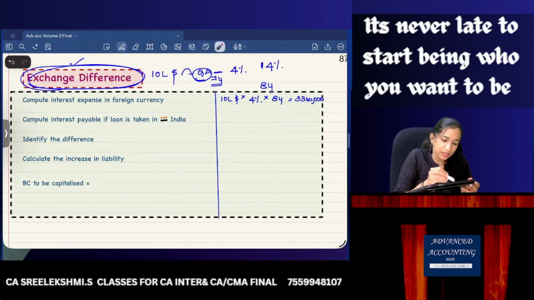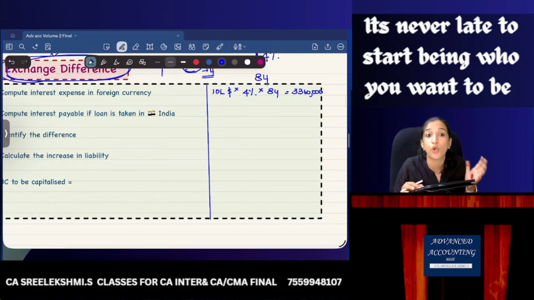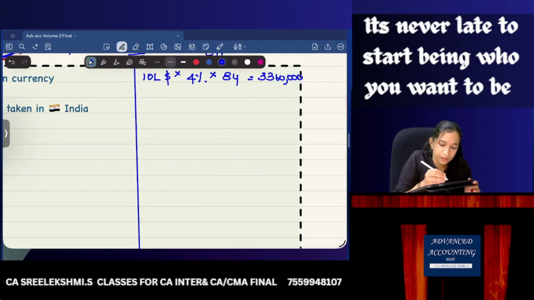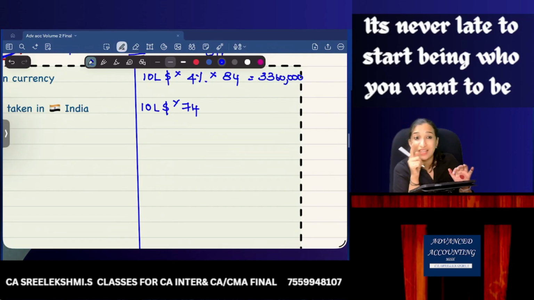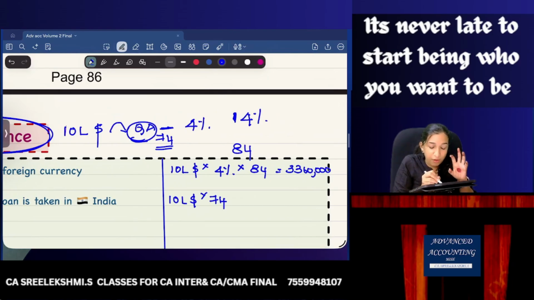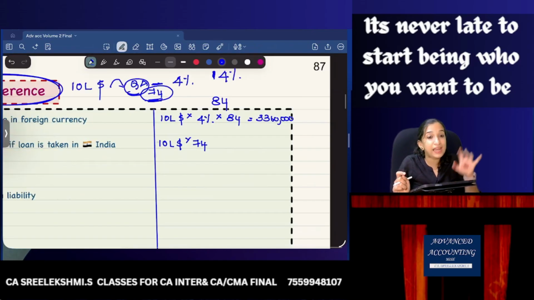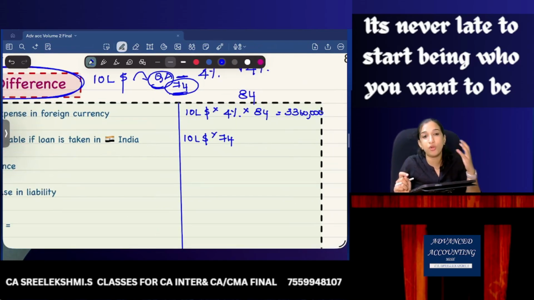Next point, compute interest payable if the loan is taken in India. How much loan will you take if the loan was taken in India? Then 10 lakh dollars into 74 will be the amount of loan you will be taking: 740 lakhs. Because at the time of taking the loan, $1 is equal to 74. So 740 lakhs is the amount you would have taken as loan if the loan was taken in India.